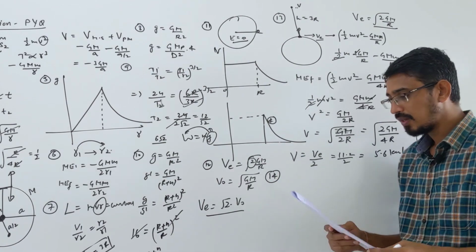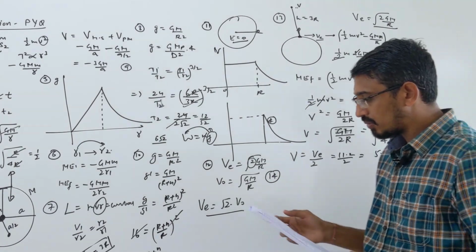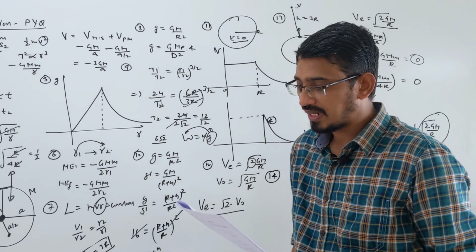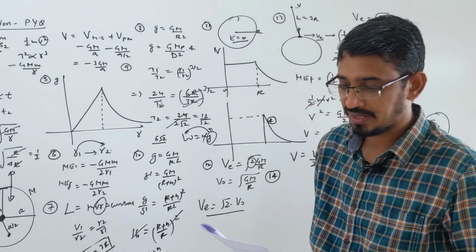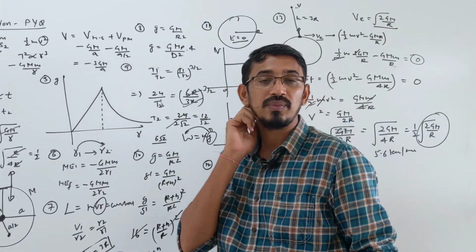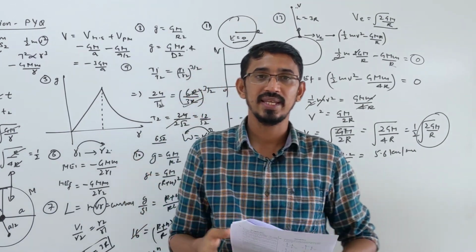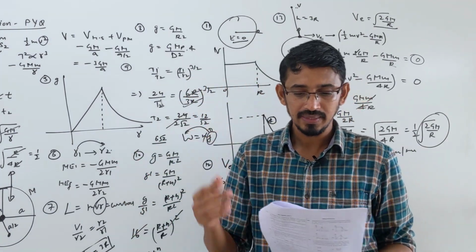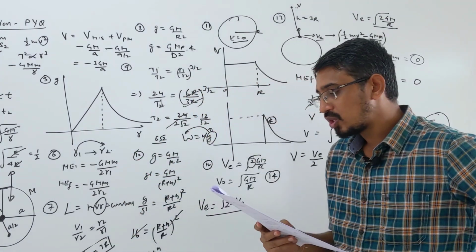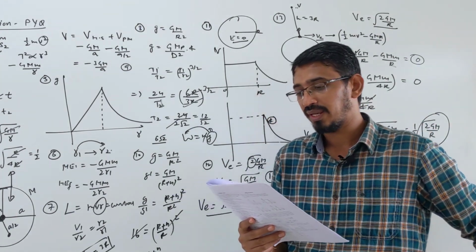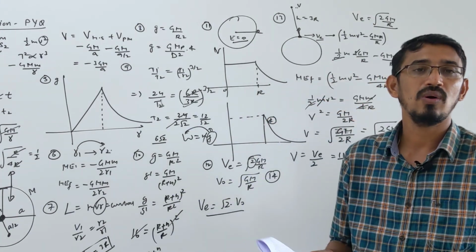14. A black hole is an object whose gravitational field is so strong that even light cannot escape from it. Yes, we know that a black hole is such that even light cannot escape from it. Light enters, it cannot come back. To what approximate radius would the Earth have to be compressed to make it a black hole?